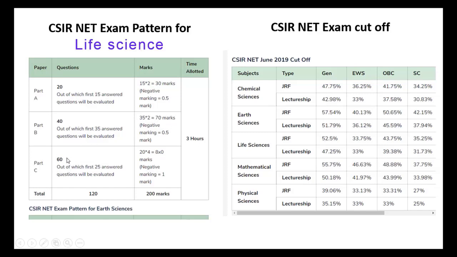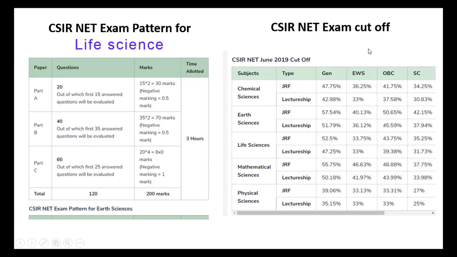Part C carries 60 questions, out of which you may attempt 20 questions. Each carries 4 marks, so the total is 80 marks. So there are 120 questions for 200 marks in 3 hours. Part A and Part B have 0.5 negative marking, and Part C has 1 mark negative if you put a wrong answer.